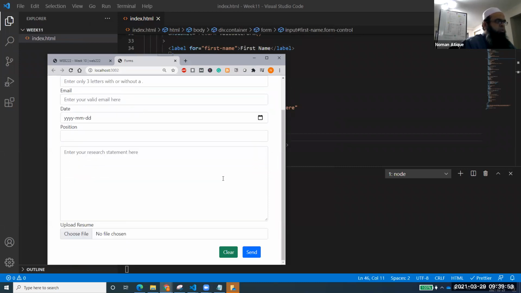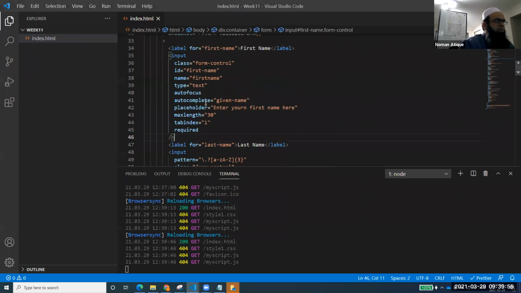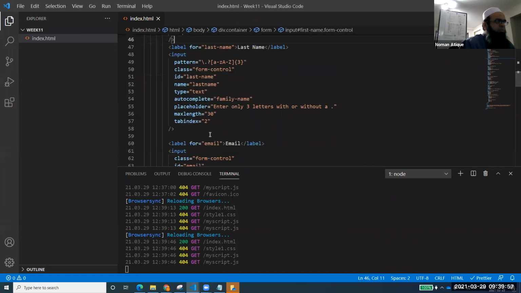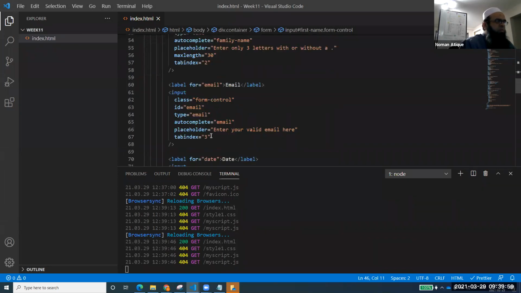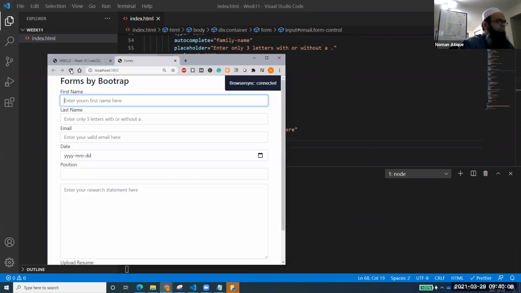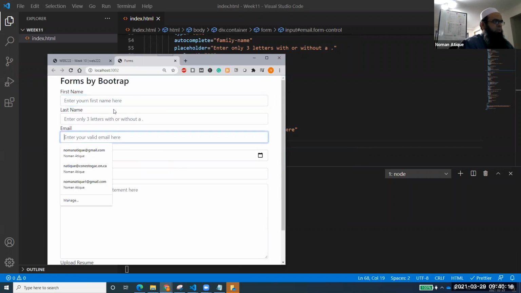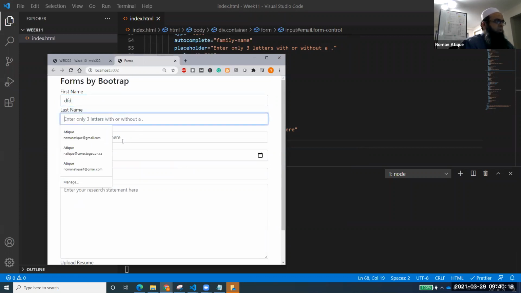Okay, it's not showing anyhow. Let's check with some other one. If I make this email required, let's see if it works for the email. Interesting. Right, let me check. It is not even doing anything for the email.